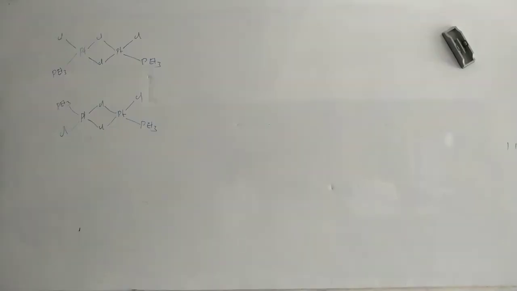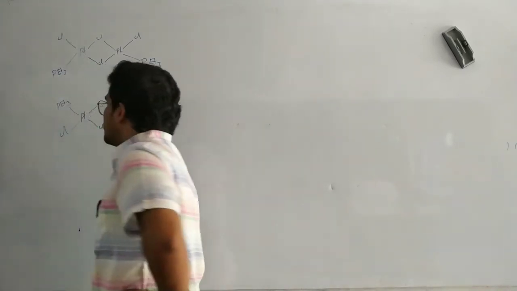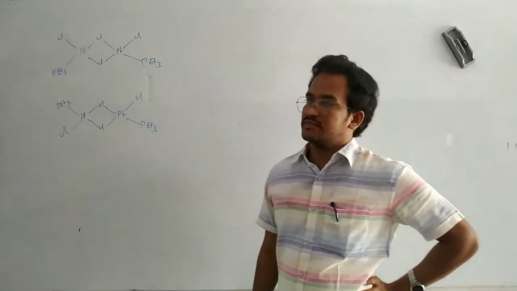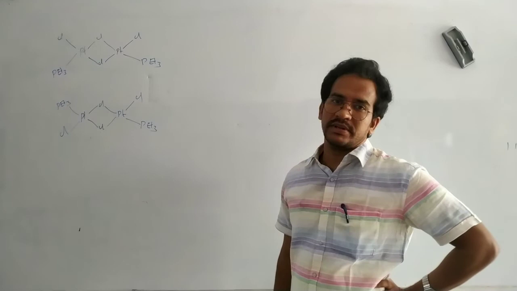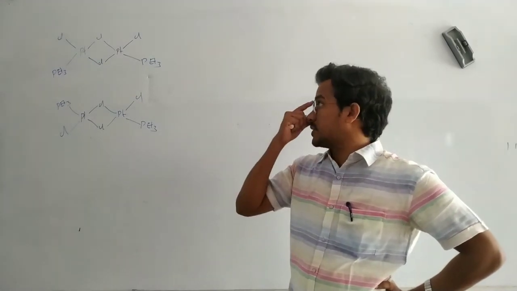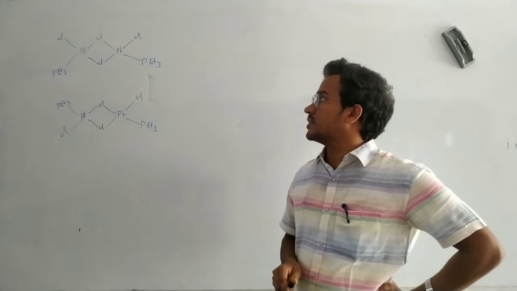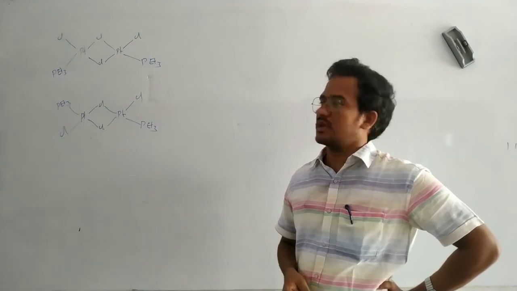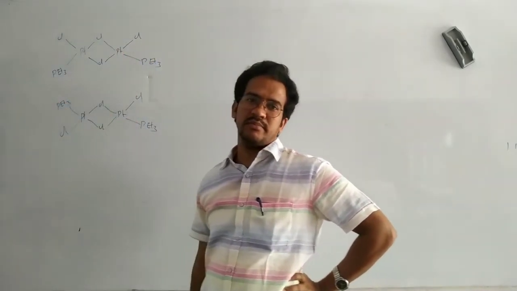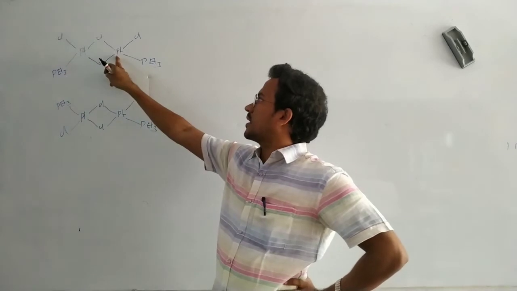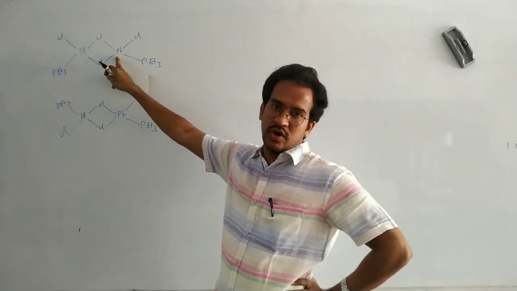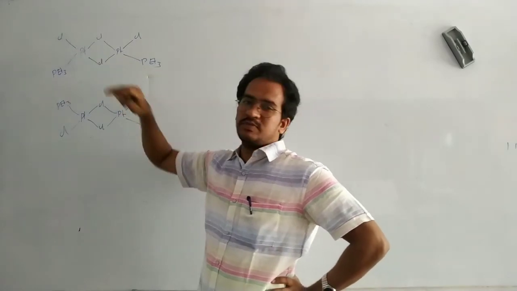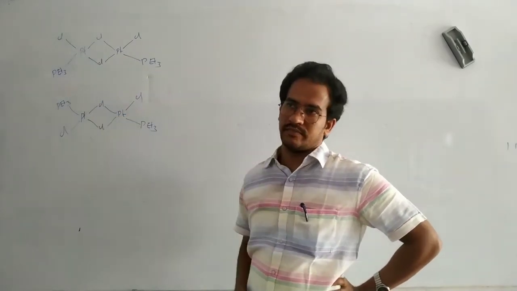Okay, this is one more example. It is a bridged compound. That means a polynuclear complex compound, having two metal atoms, platinum. So in this case, this one has planar geometry because all atoms are present in the same plane. Because here the platinum has dsp2 hybridization. That's totally planar.